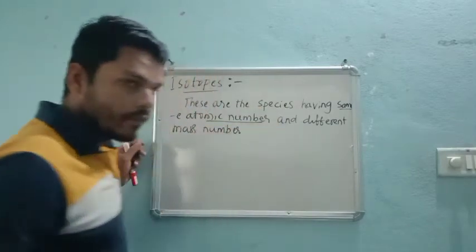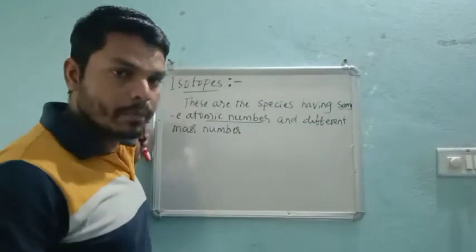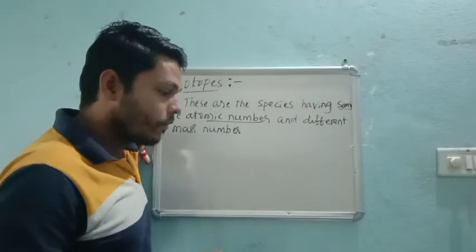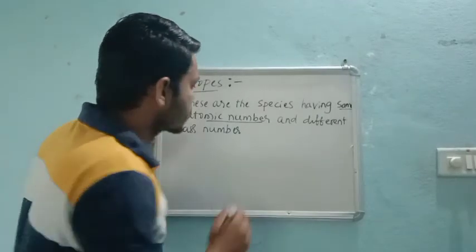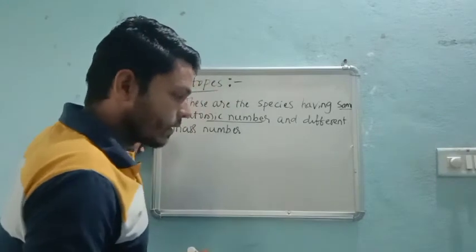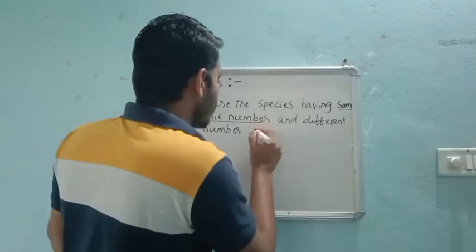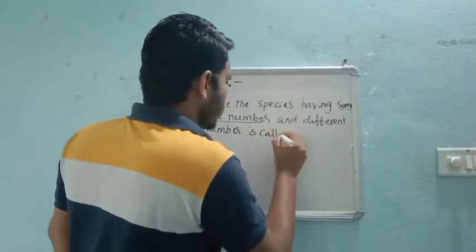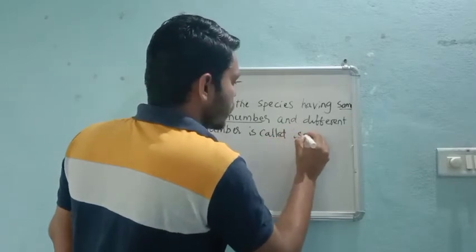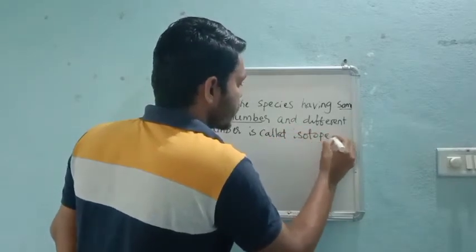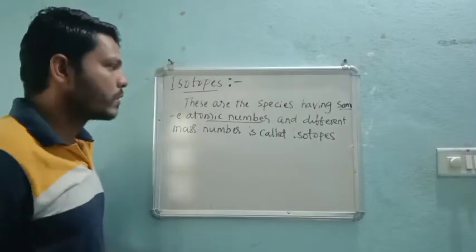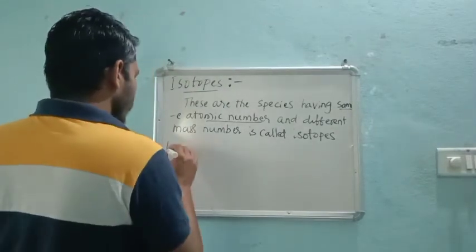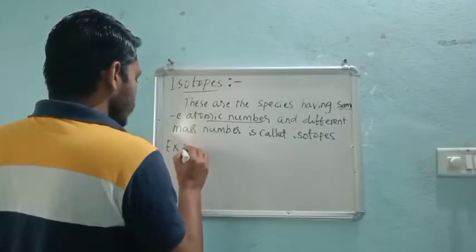The mass number should be different, but the atomic number should be the same. Species with different mass numbers are called isotopes. Very simple.